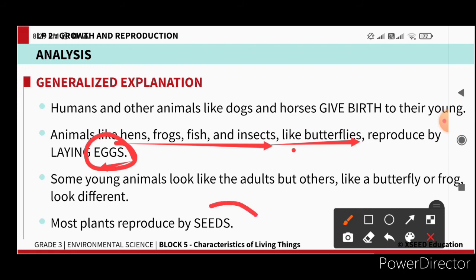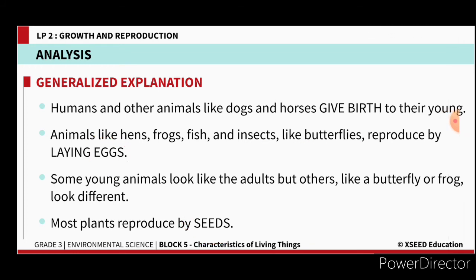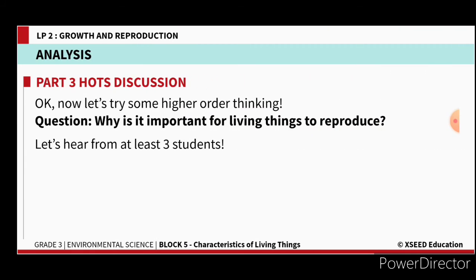Most plants reproduce by seeds. They give birth to the young ones by seeds. So these are the different ways in which living things are reproducing.